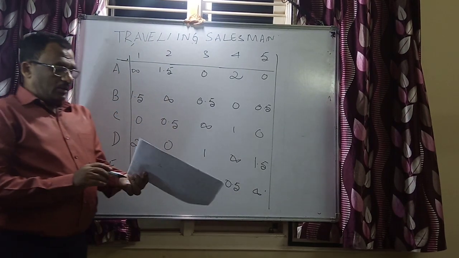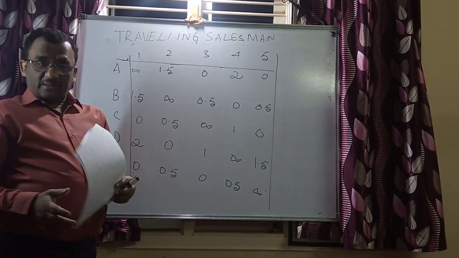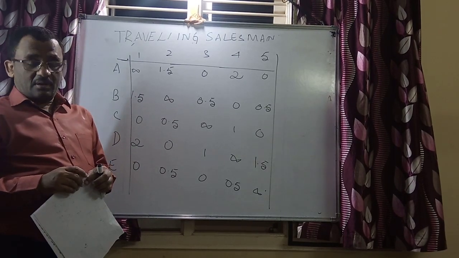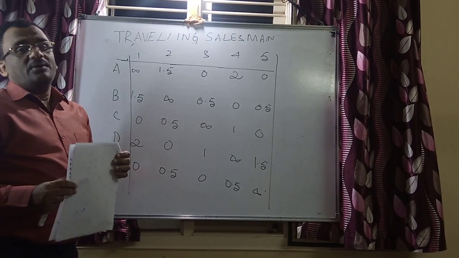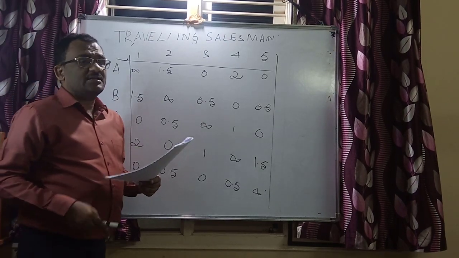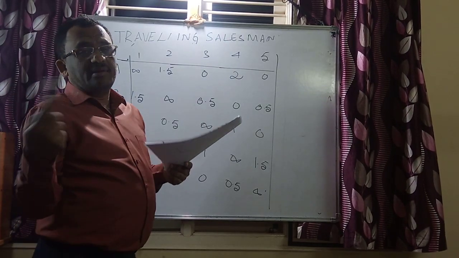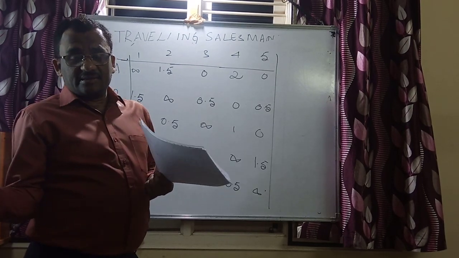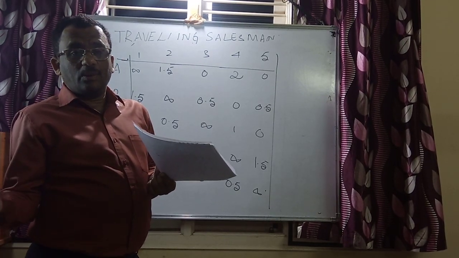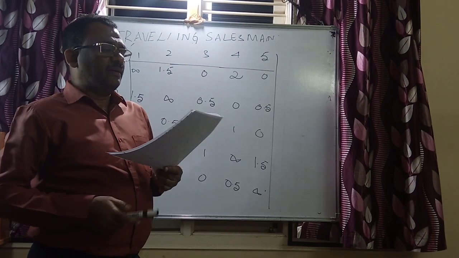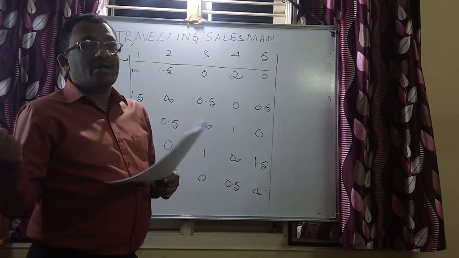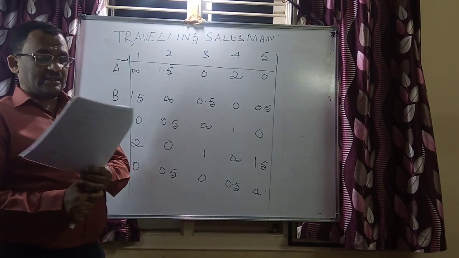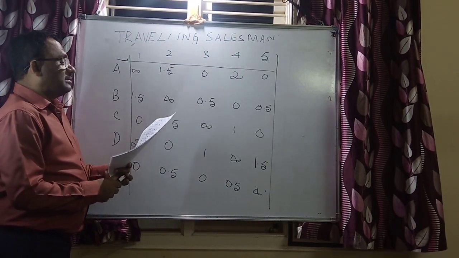Once the optimality is not reached in the case of the traveling salesman problem, after all the Hungarian rules are followed, you can have one thumb rule saying that instead of allocating 0, we can think of allocating its next least number. If it's a 0, the next least is maybe 0.5 or even 1. That nearest value is to be taken based on the situation. It all depends on the type of minimum numbers that are there in your matrix.